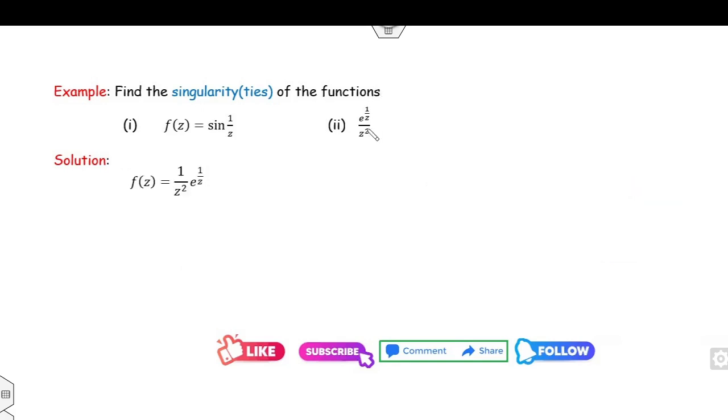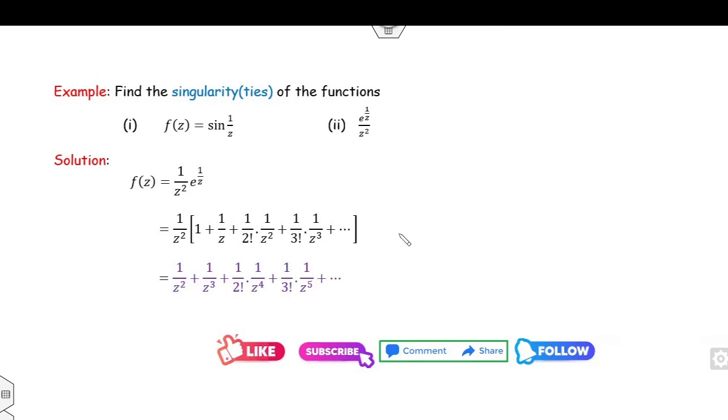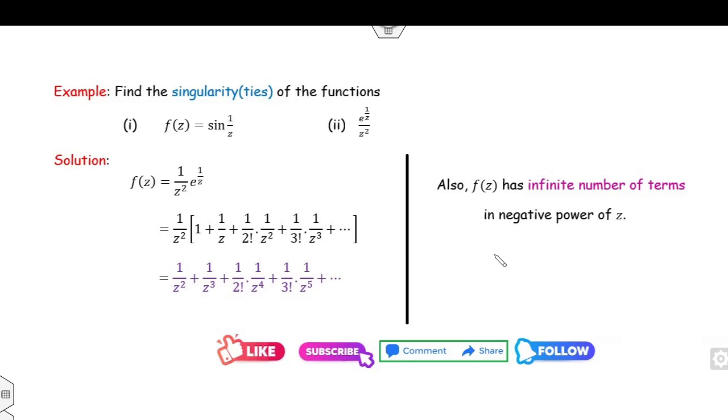Look at the second example. Again, it is possible you can expand the series. What is the expansion of e raised to power x? It is 1 plus x plus x square over 2 factorial, and so on. I can expand the series in this manner. I can open this bracket. It is 1 over z square, 1 over z cube, and so on. Again, try to analyze the nature of the z raised to power n. You can see it involves square, cube, 4, 5, 6, and so on. It involves infinitely many terms of the negative power of z. That means z is equal to 0 is my essential singularity.